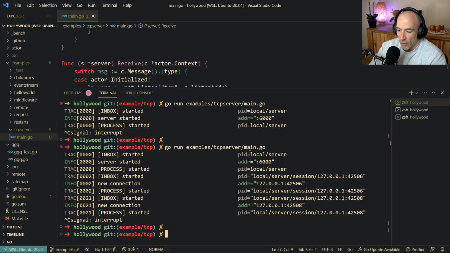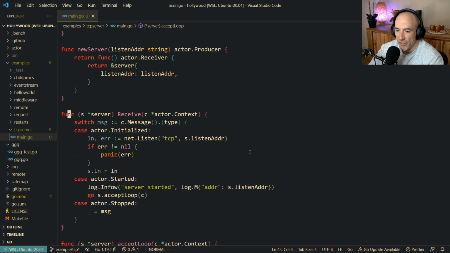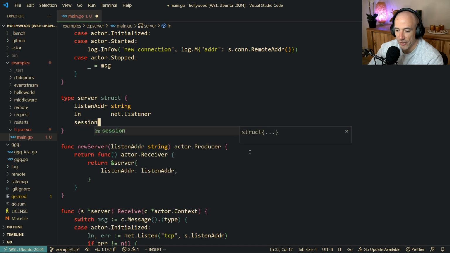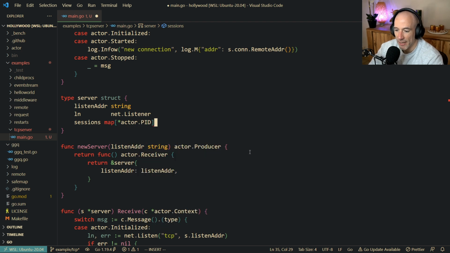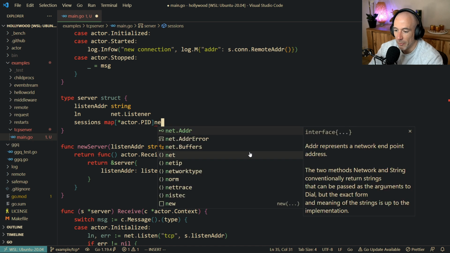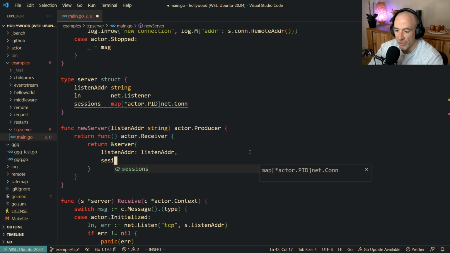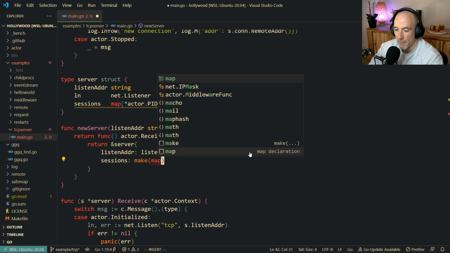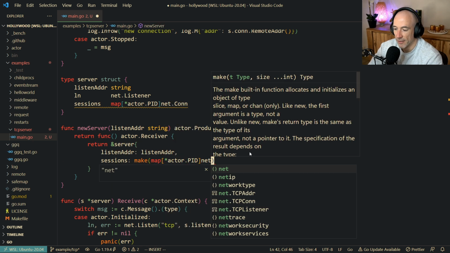Fine. Cool. The next thing we're going to do is we're going to keep track of a list of connections in our server. So we could say sessions. And sessions is going to be a map of process IDs, actor pits, right? Each process has an ID. And it's going to be a net.Conn, right? So let's do sessions. Going to be make map of pointer to actor pit to net.Conn.